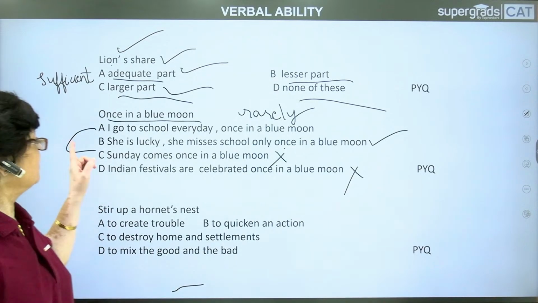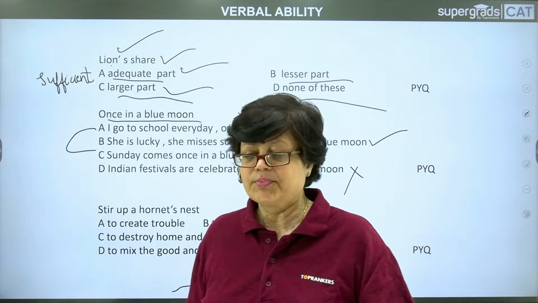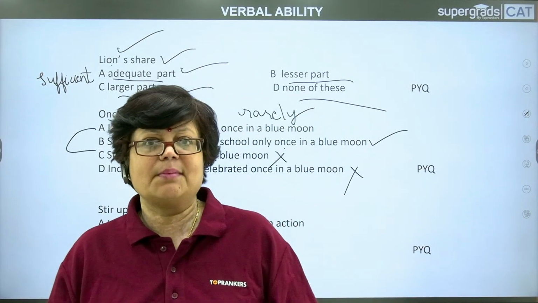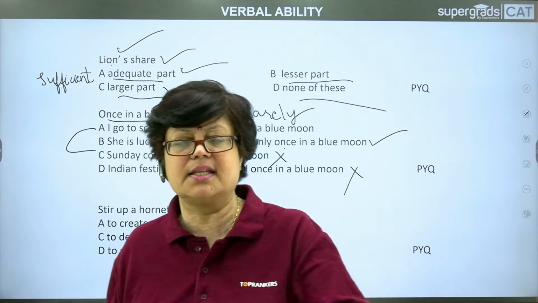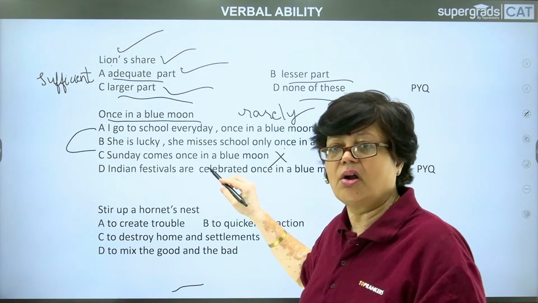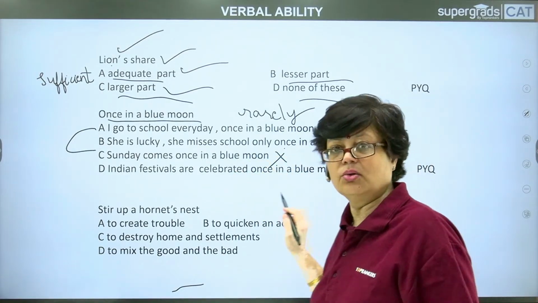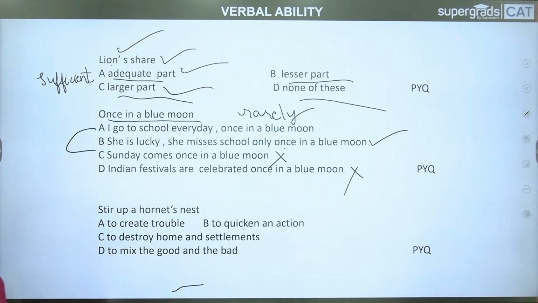In sentence B, she is lucky. She misses school only once in a blue moon means she only remains absent once in a while, not every day. It is not a regular affair. It does not happen on a day-to-day basis. But once, maybe if she is not well, she misses school. So I hope this is clear. Now take up the next question.